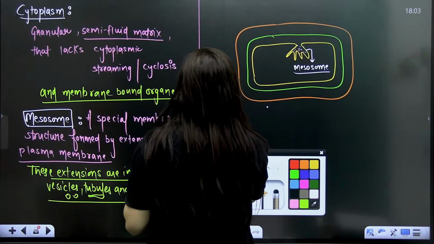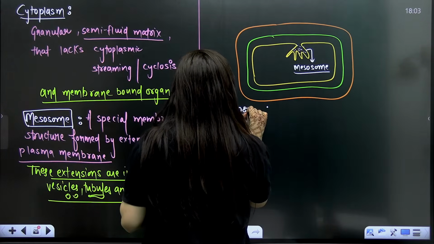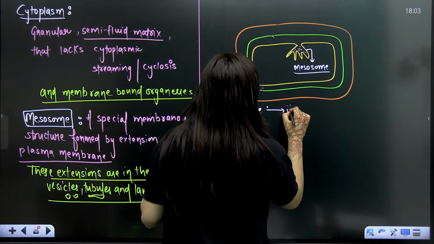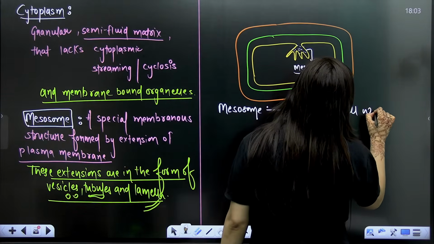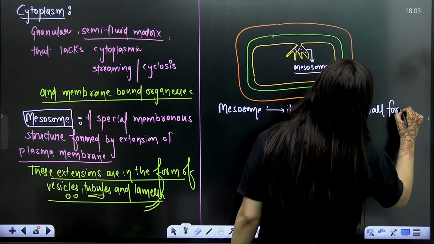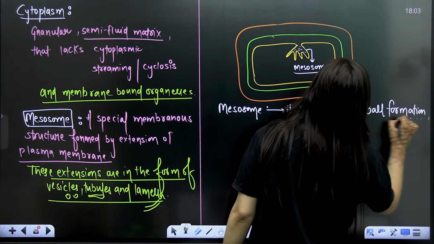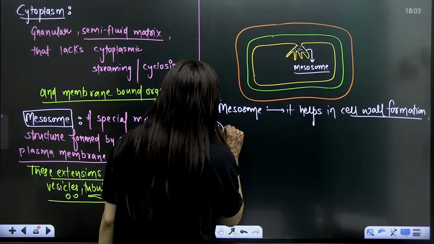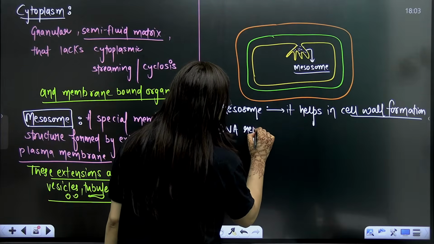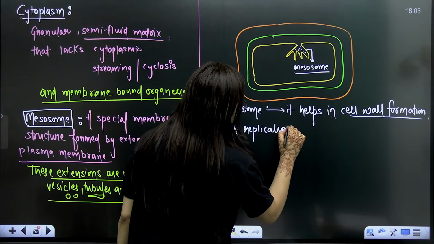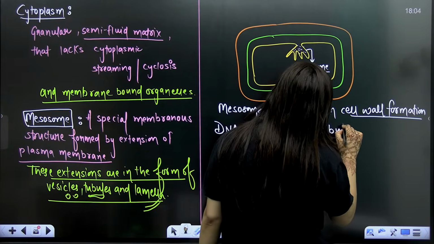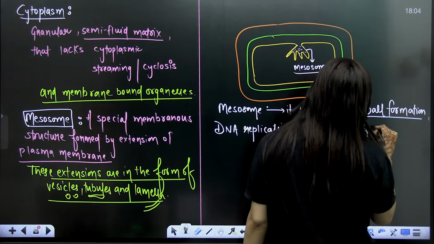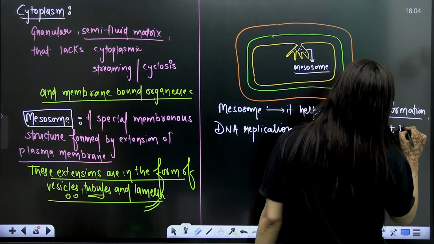Now when you talk about the mesosome, it helps in cell wall formation. You have to write it; it's a PYQ, students. So it helps in cell wall formation, DNA replication, and distribution of that DNA to daughter cells.